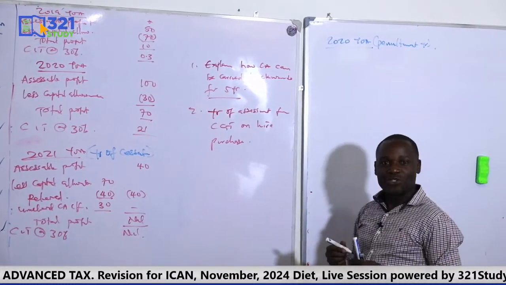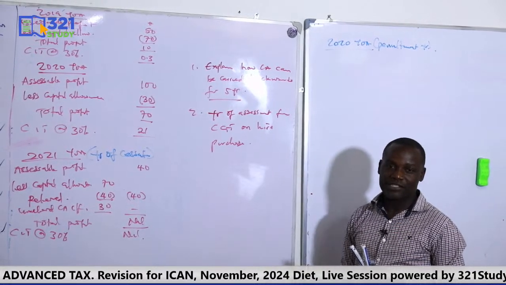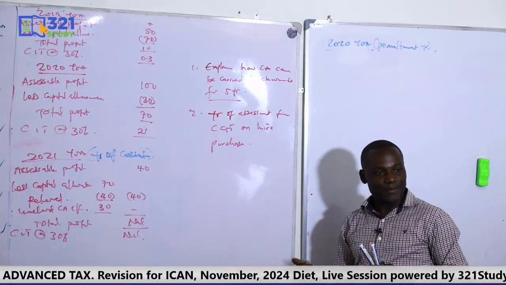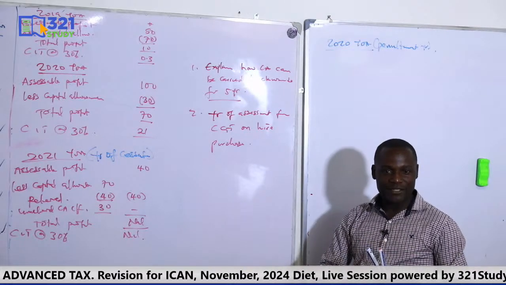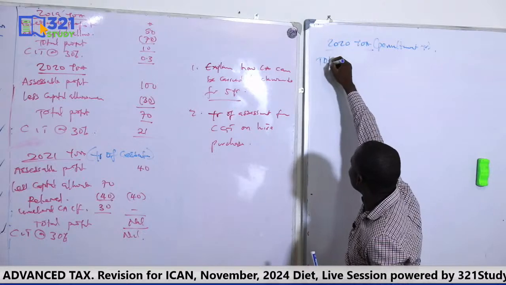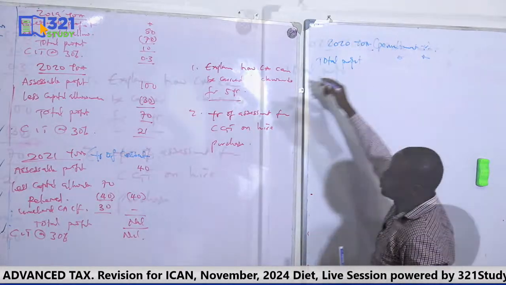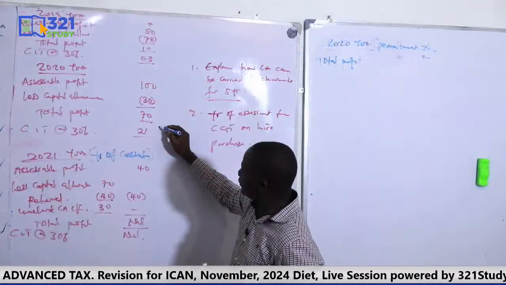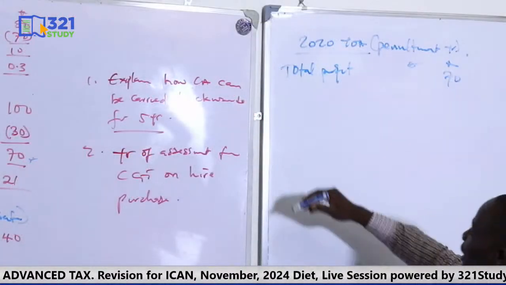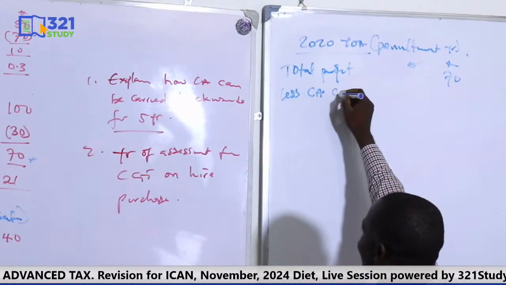Where am I going to relieve it? From which profit? The law says relieve it from total profit, because the tax you paid is from total profit. So the relief will be given to you based on the tax you paid. So you take it from the total profit of that year. So I will start with total profit. What is the total profit of 2020? That is 70. So I will now less capital allowance carried backward.